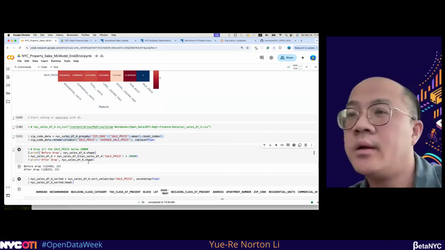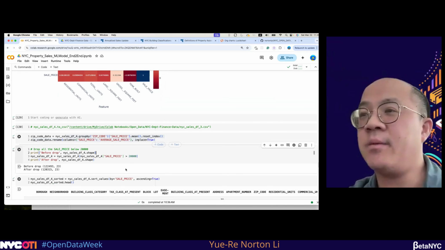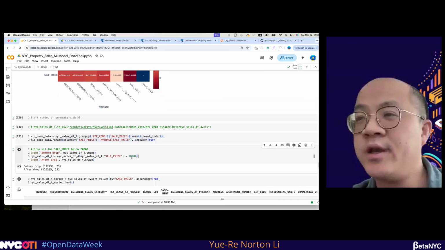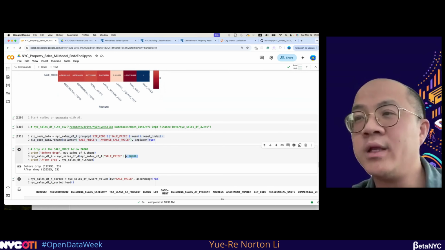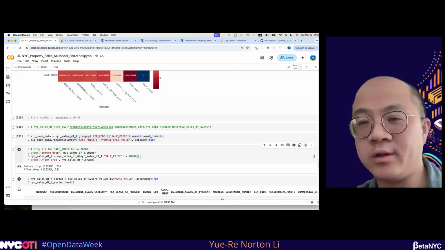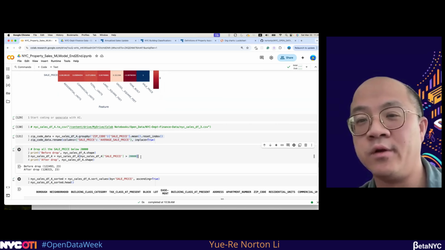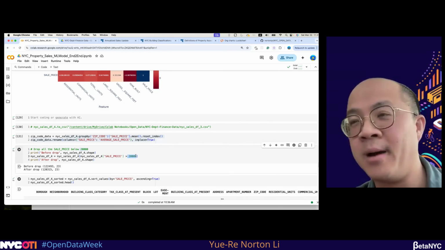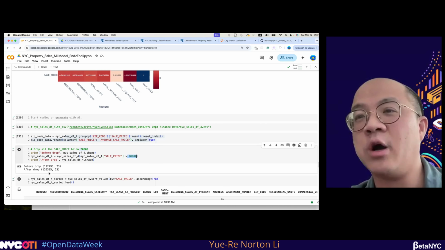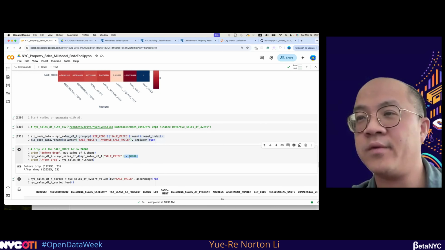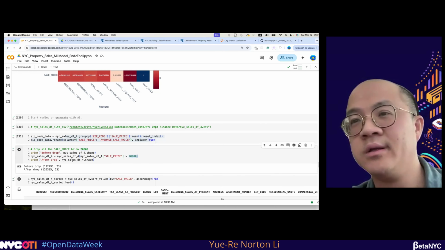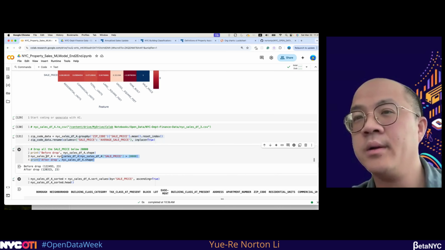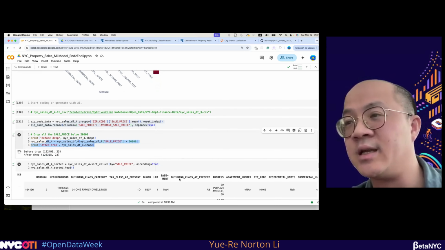For this sale price, because we saw some of the prices are very low, I'm using a 20,000 cutoff. If the price is lower than 20,000, I'm not going to put it into the model, because 20,000 for a single-family house doesn't make sense, even for an apartment. After I drop the remaining houses under 20,000, I get around 1,200,000 rows in the final data set.